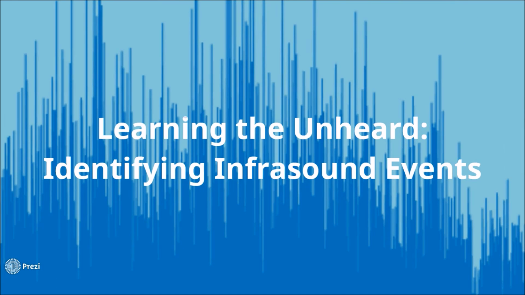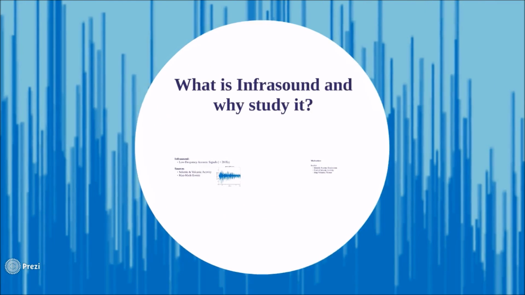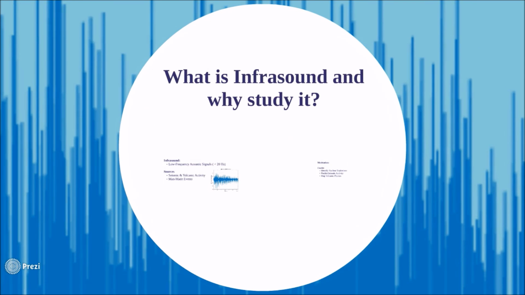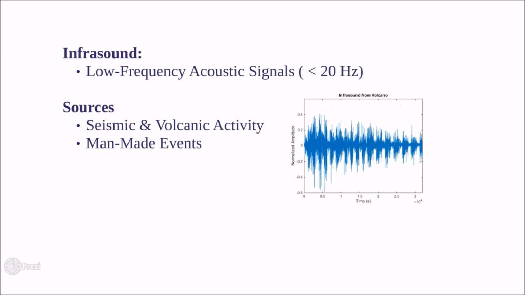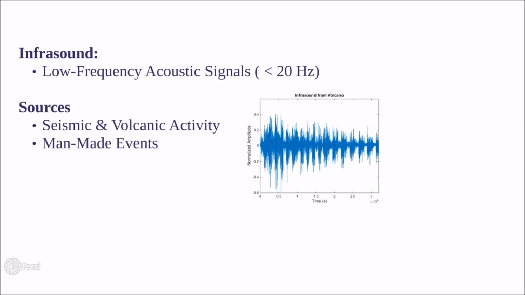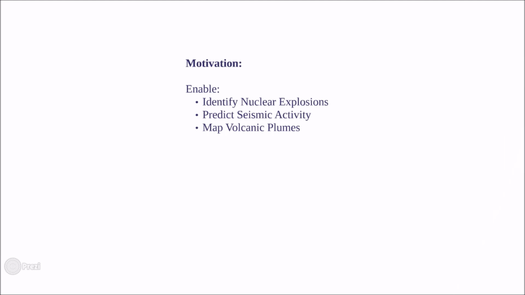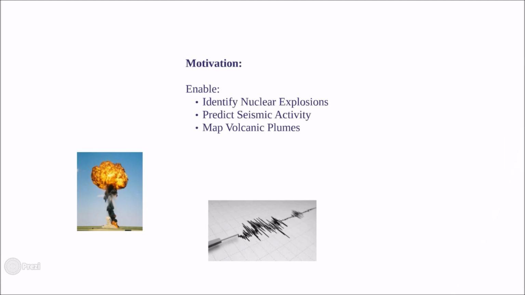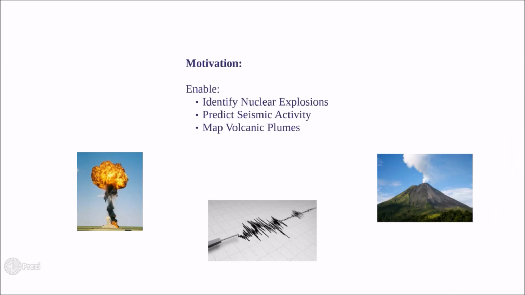For this video, we will be discussing Learning the Unheard: Identifying Infrasound Events. You may be wondering, what is infrasound and why are we studying it? Infrasound consists of low-frequency acoustic signals, typically those less than 20 Hz, which is below the human threshold for hearing. Common sources of infrasound can include seismic and volcanic activity and man-made events such as explosions. Our motivations are to enable us to identify nuclear explosions, predict seismic activity, and map volcanic plumes.